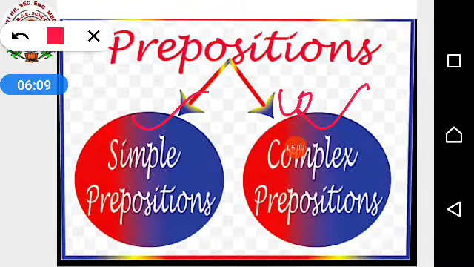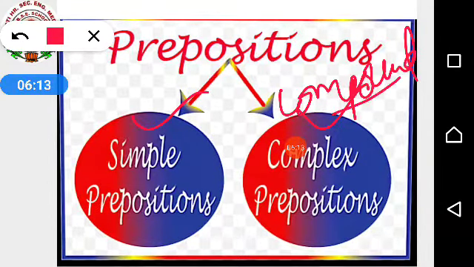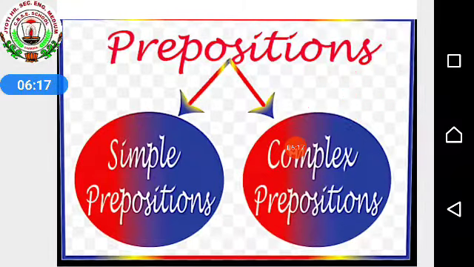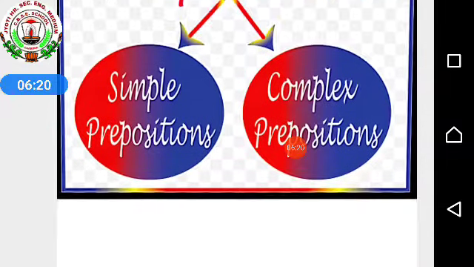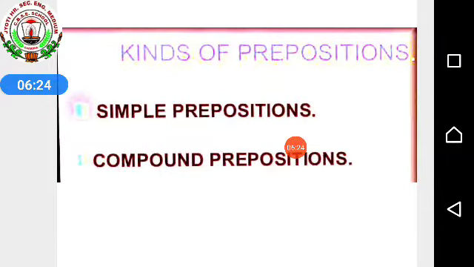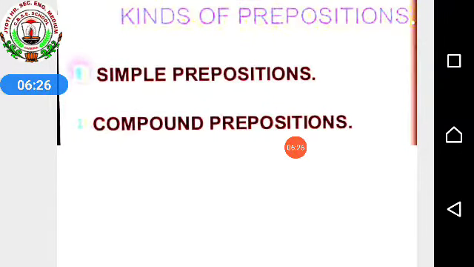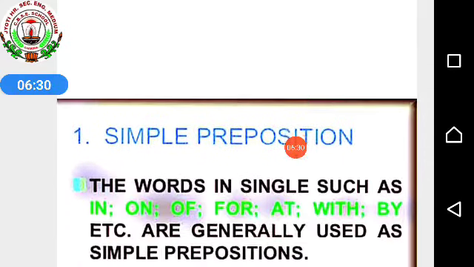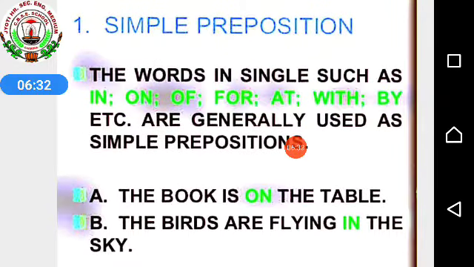Complex preposition is also known as compound preposition. Now we will see the detailed instructions of both the kinds of preposition: simple preposition and compound preposition. I told you just now, compound and complex are the same. First of all, we will learn about simple preposition.